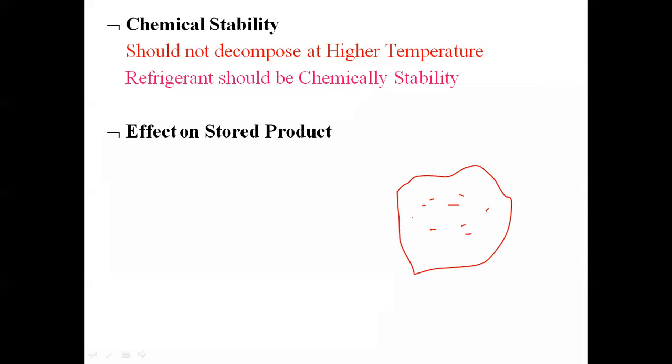And by chance, if there is leakage of refrigerant from that system, then the refrigerant will come in contact with the stored product. That may be food, that may be vegetable. And if it reacts with that stored product, that means if the taste, quality or color of that product keeps changing,